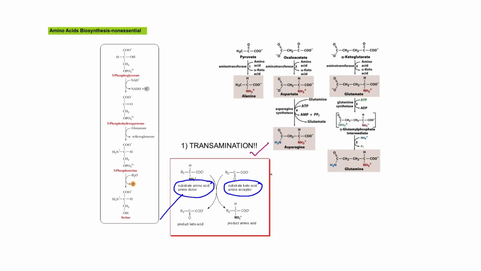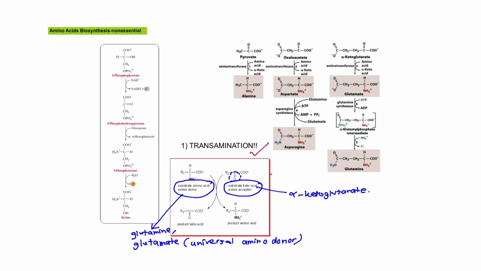This amino donor, okay, is normally another amino acid, especially amino acids that carry 2 amino groups such as glutamine and also glutamate. Glutamate is known as the universal amino donor. On the other hand, a keto acid is a compound with an oxo group, this one, that can be the acceptor for amino group. One common keto acid is alpha ketoglutarate.